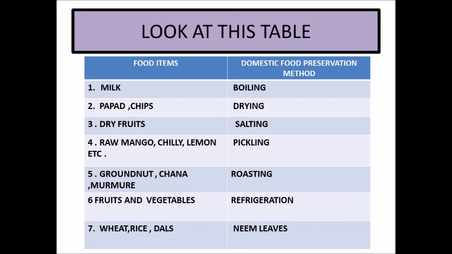Fourth, we have raw mango, chili, lemon, etc. These are the vegetables which we make pickle of. So, how are they preserved? By pickling. So, pickling is a method of food preservation in which a lot of spices, salt and oil are used.